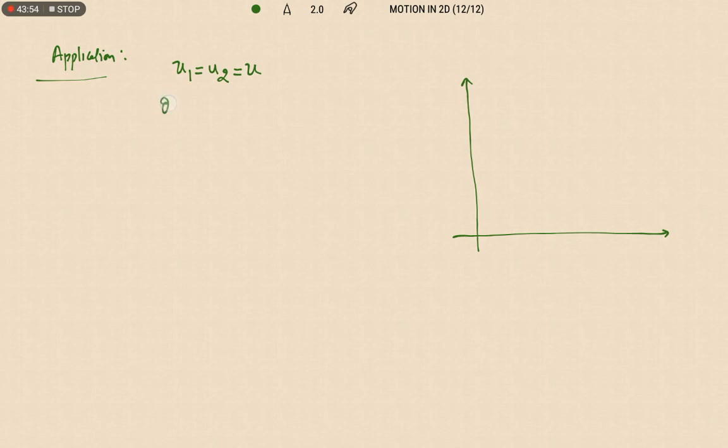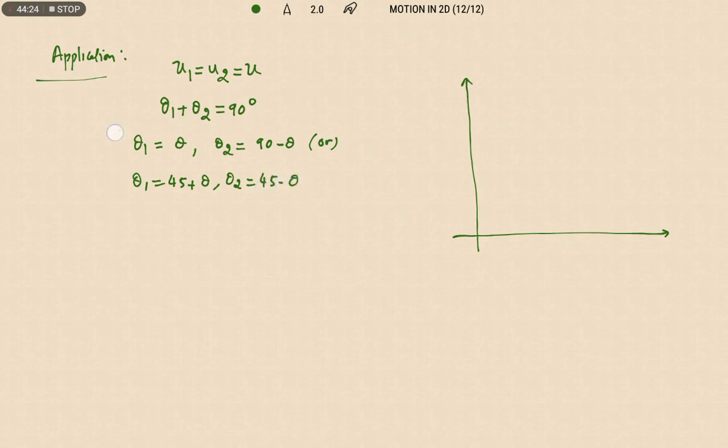The sum of angles of projection is 90 degree: theta 1 is theta and theta 2 is 90 minus theta, or theta 1 is 45 plus theta and theta 2 is 45 minus theta. In all cases the angles will be complementary angles. Okay? Right.